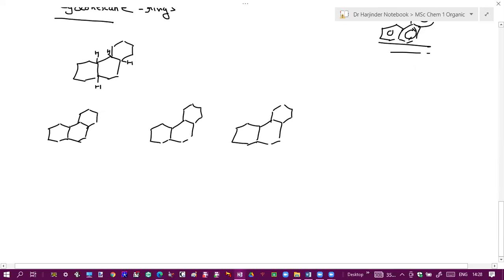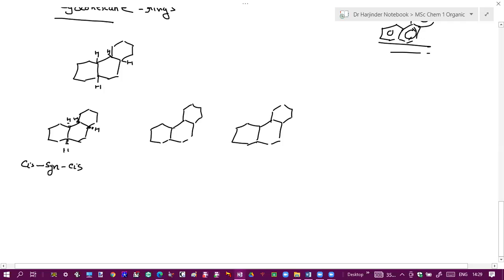So suppose I put it like this, this is also behind the plane. So what will be these 2 hydrogens? Are they cis or trans? Cis. And these 2 hydrogens? Cis. Yes, so it is cis, syn, same side, and this is also cis.